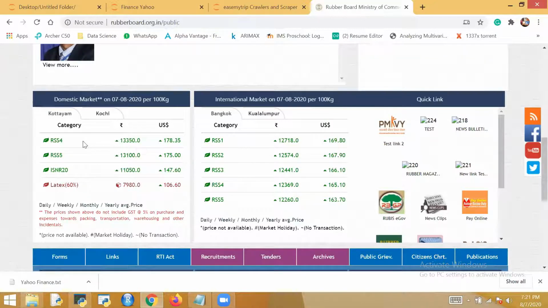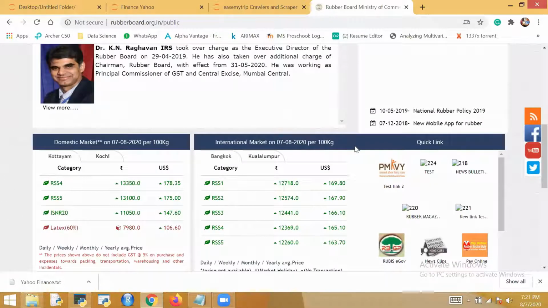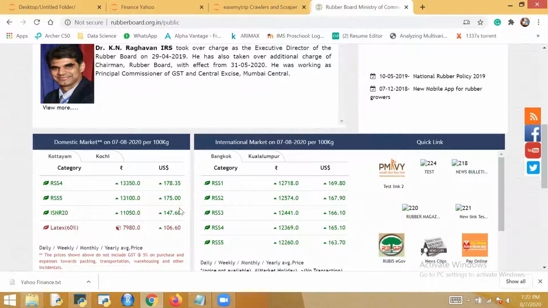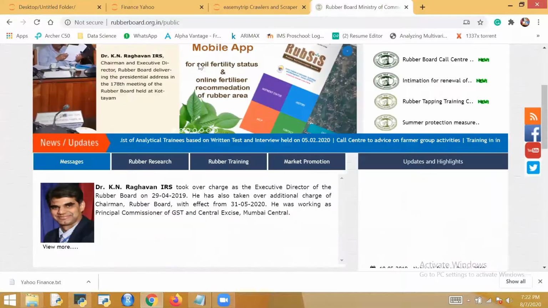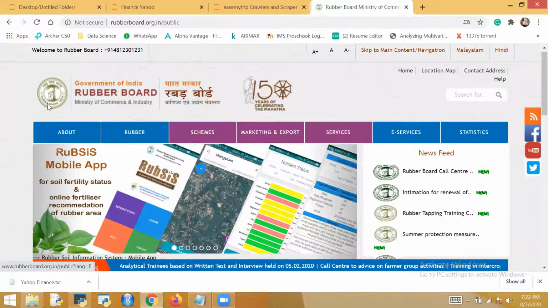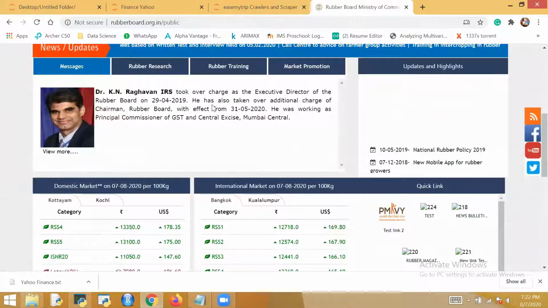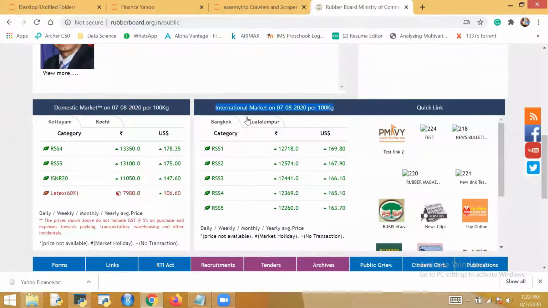So in rubber also multiple categories are there, and we are interested in making a bot web scraper which will come to this page. Guys, listen to what we are trying to achieve. Don't ping now. We will come to this page. This is the domestic market, and this is the international market of rubber. We want to scrape the data.